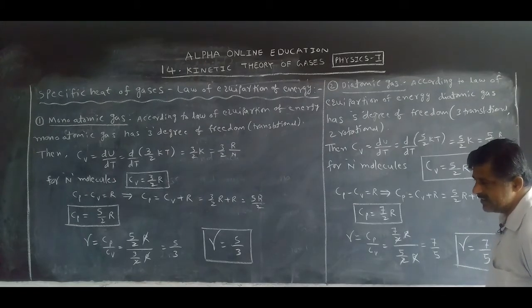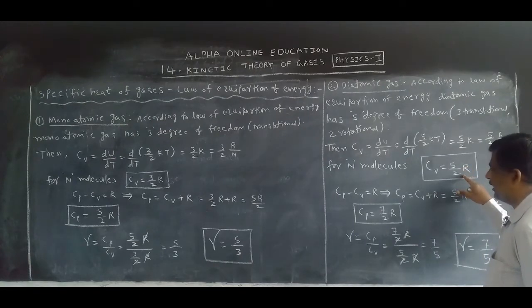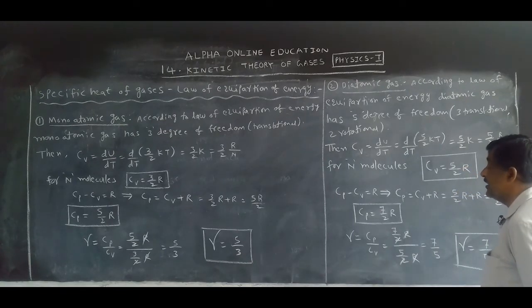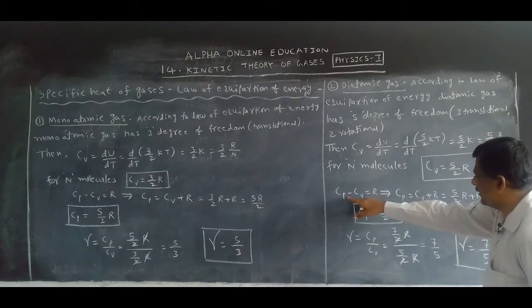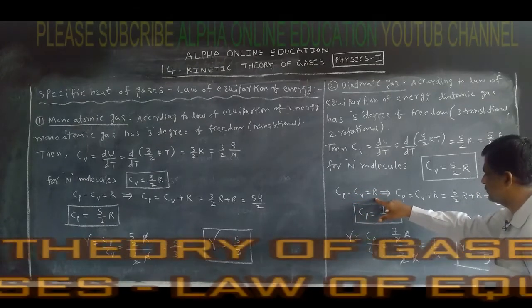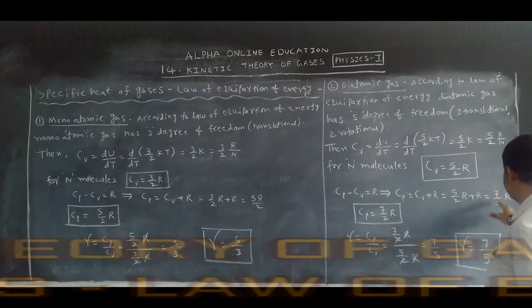Specific heat of the gas at constant volume for a diatomic molecule is 5 by 2 times the universal gas constant. Then we take the Cp value. We know that Cp minus Cv is equal to R. So Cp is equal to Cv plus R, 5 by 2 R plus R, so 7 by 2 R.